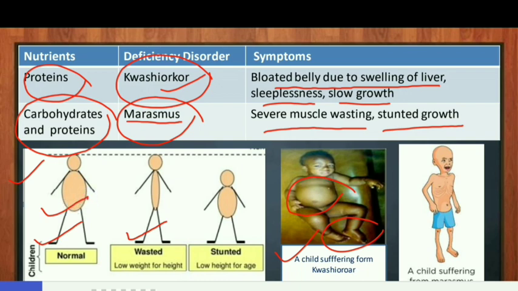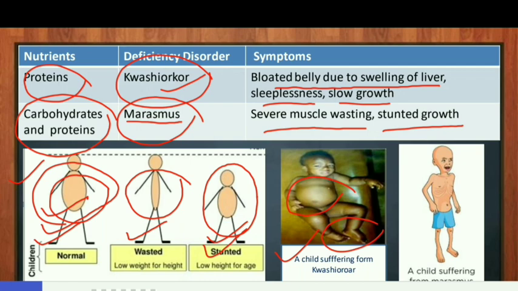See, height of both children is the same, but his weight is more, and weight of this child is less according to his height. And this is because of poor muscle development. This child has stunted growth because his height is low according to his age.